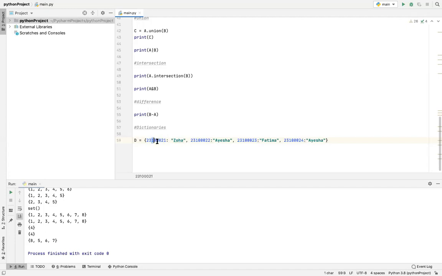So these values are practically roll numbers over here, which are unique and will always be unique, and you cannot repeat them. These string values, in this case which I have assigned, can be used more than once. However, they'll be assigned to these specific values. They can be the same. So let's look at other characteristics of dictionaries and, obviously, of the operations.